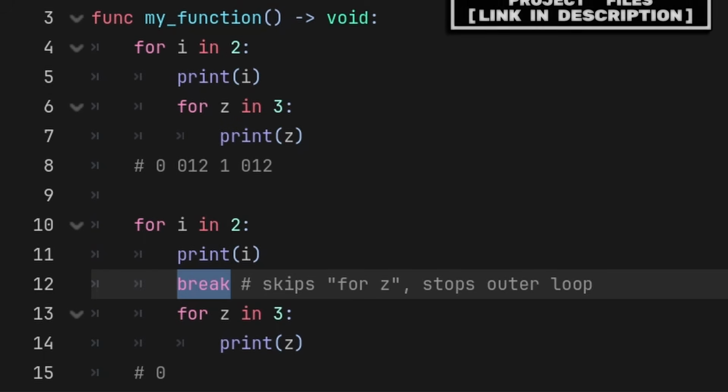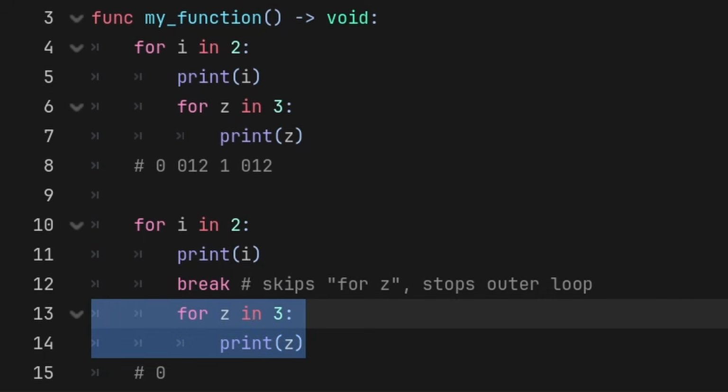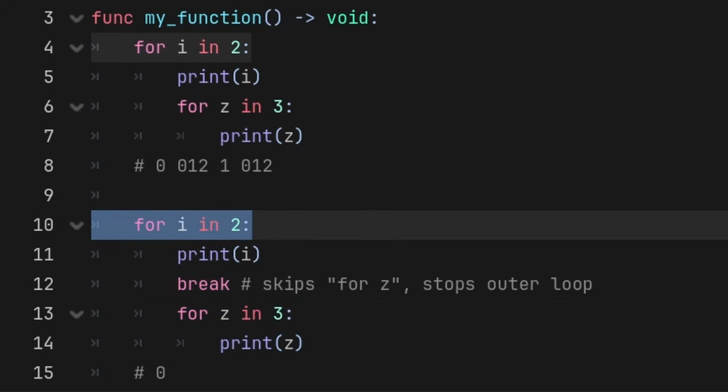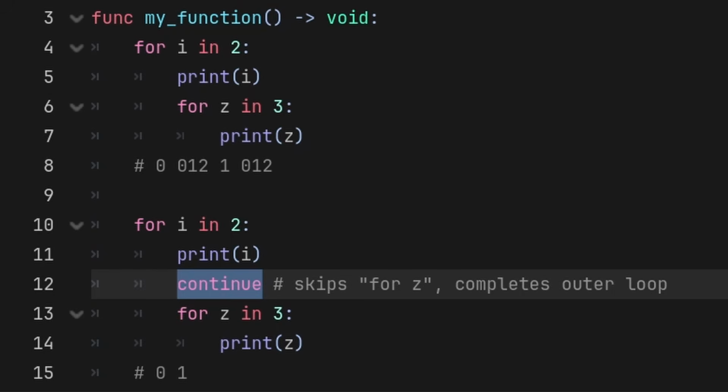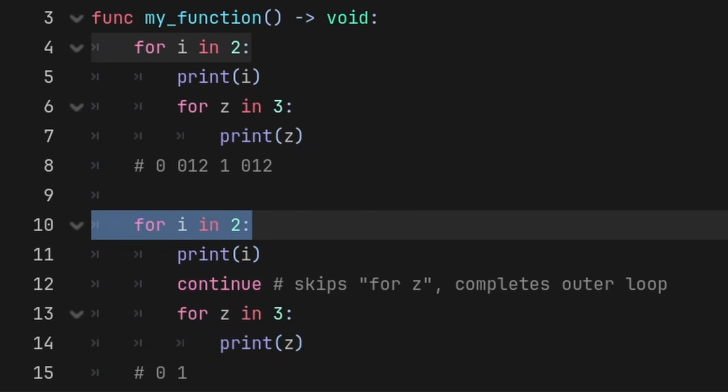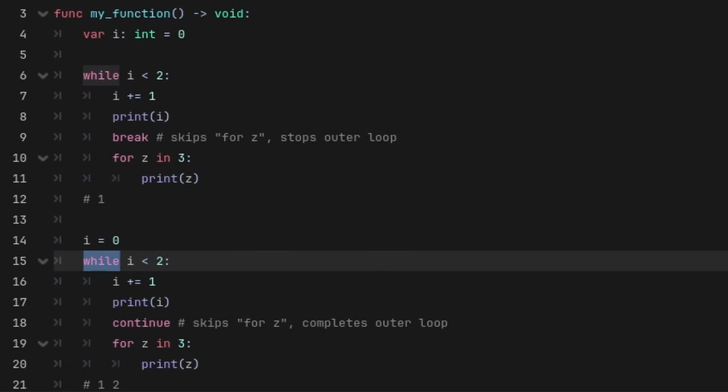In the case of break being inside the outermost loop, it will skip any code below it and stop the outermost loop. And if continue is inside the outermost loop, then it will skip any code below it, but still allow the outermost loop to continue onto its next iteration. And again, both break and continue act the same inside of for loops as they do in while loops.